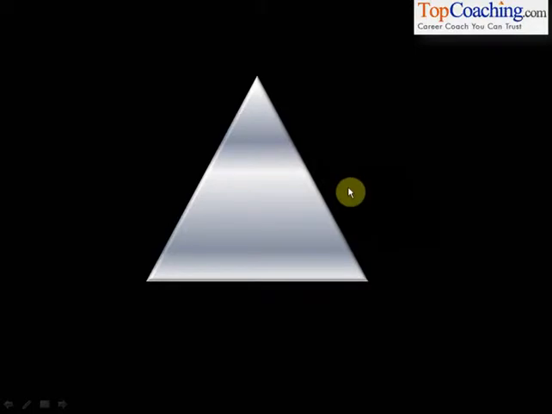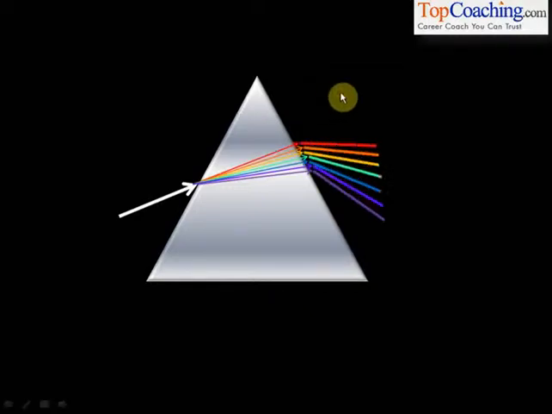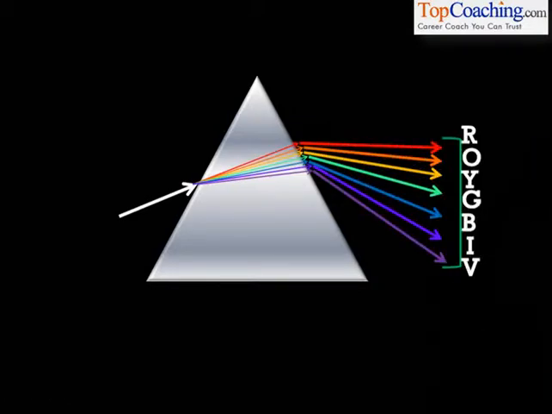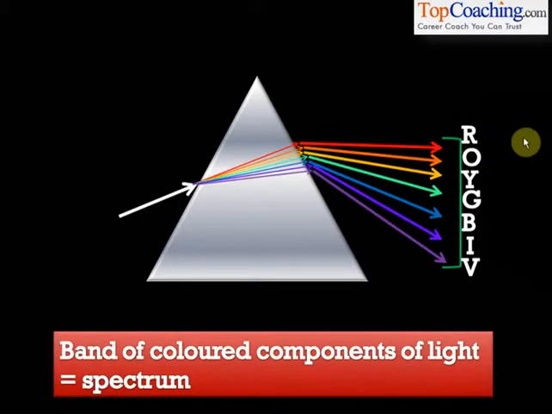We then went on and learnt about the dispersion of light through a glass prism. We learnt that when a thin beam of light is focused on a glass prism placed in a dark room, it splits up into 7 colors. These 7 colors can be learnt by using the abbreviation VIBGYOR: violet, indigo, blue, green, yellow, orange and red. As you can see, red is always at the top and violet is at the bottom. This splitting up of light is called dispersion, and this band of 7 colors is called spectrum.